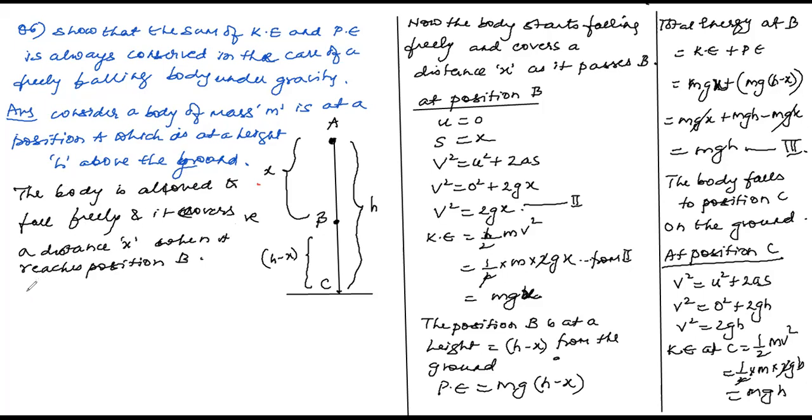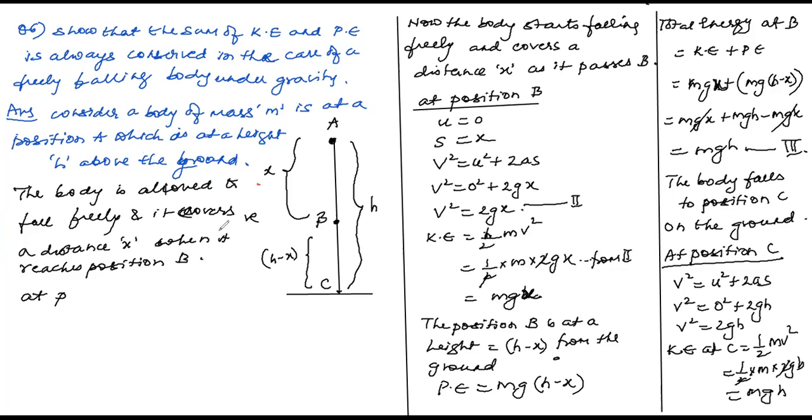Consider a body of mass m at a position A, which is at a height h above the ground. The body is allowed to fall freely.